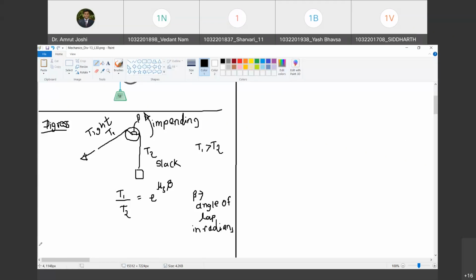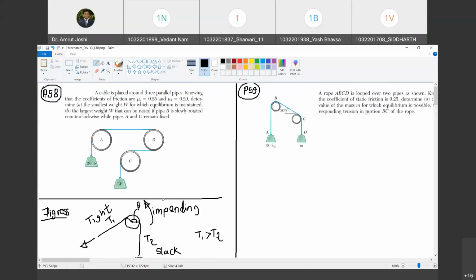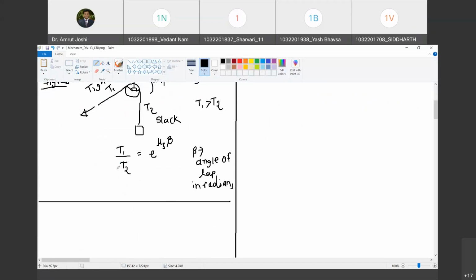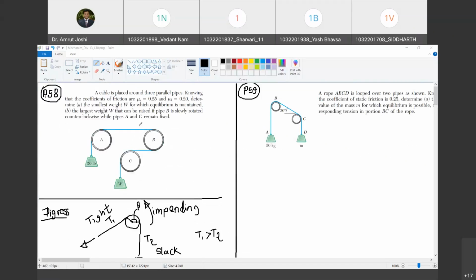Okay. So with this digression and with this quick revision of what we have discussed during belt friction, let us now go on. If I'm correct, I have also proven this relationship while we were discussing belt friction. Now let us go to this problem solution. Can you read the problem statement for me? Yes, sir. Yeah, go ahead.